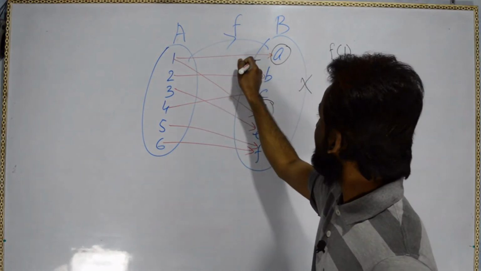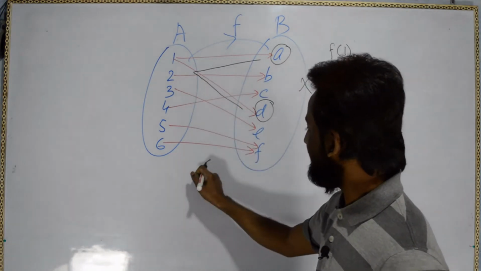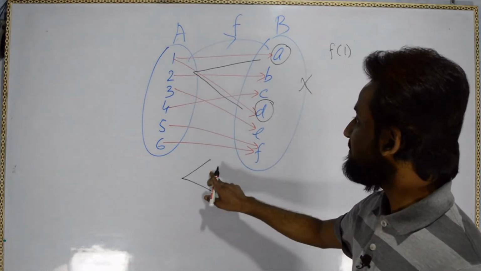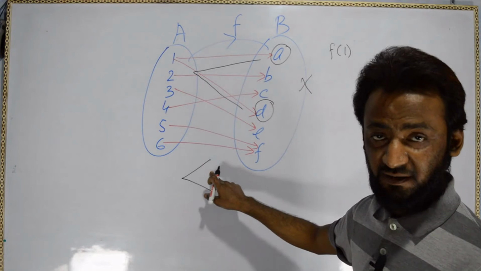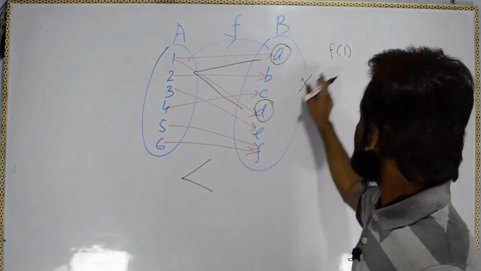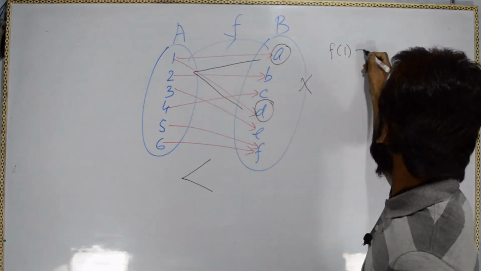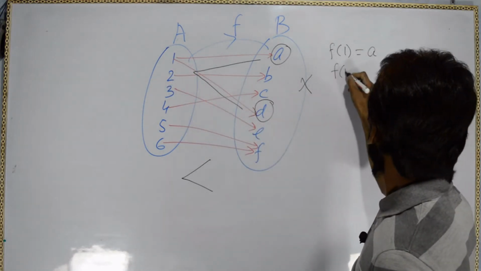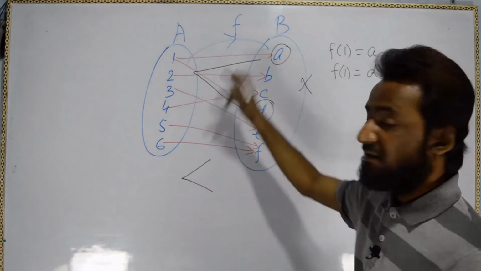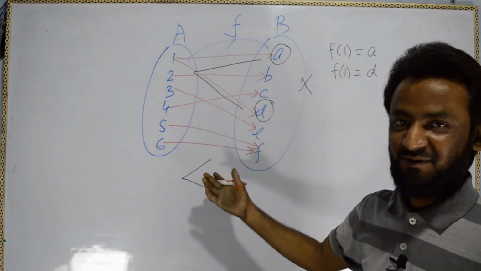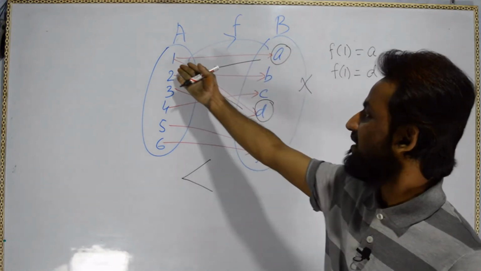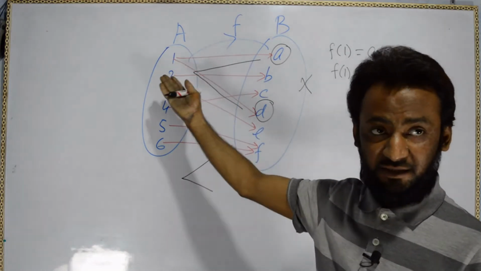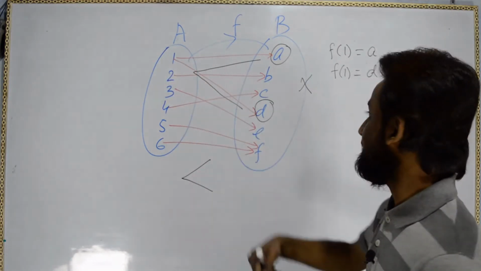Even more, you can see this sign here, which shows that it is not a function, as I already told you. So f1 has image A, and at the same time f1 has image D. Mathematically or biologically also it is not possible that there can be two fathers for one child.